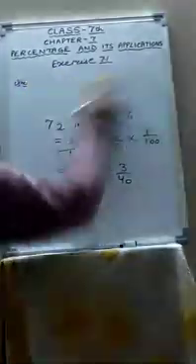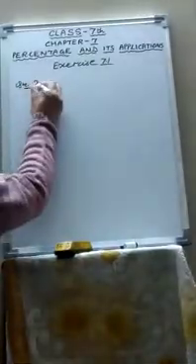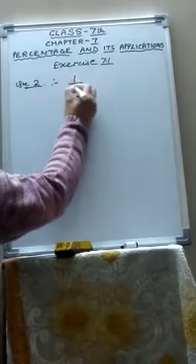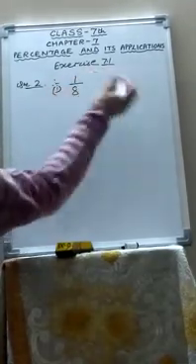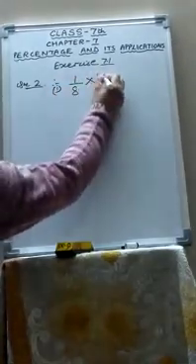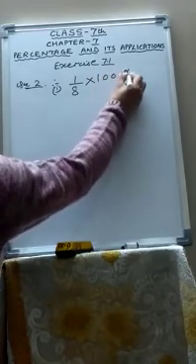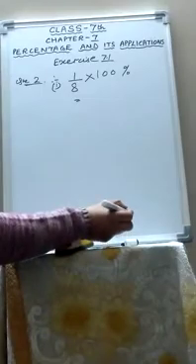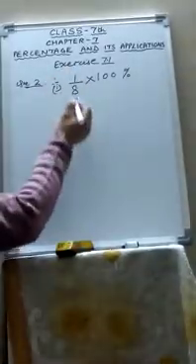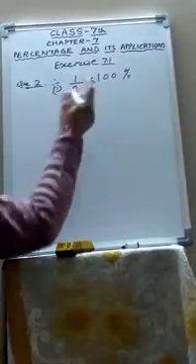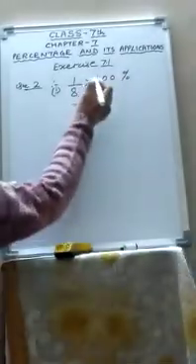Now the second question is that you have to convert fractions into percentage. Whenever you have a fraction and you have to convert it to percent, you have to multiply by 100. Remember children, percent into some other thing you have to convert, then you have to divide by 100. But some number or some fraction or decimal you have to convert into percent, then you multiply by 100.